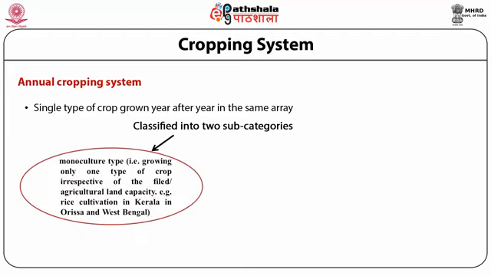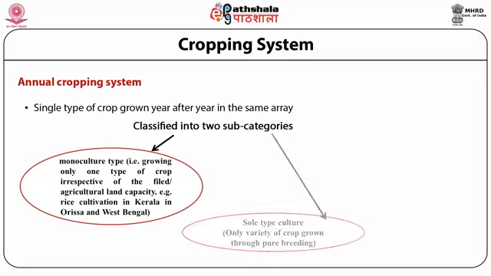In monoculture, only one type of crop is grown in the agricultural land area, for example cultivation of rice in Kerala, Odisha and West Bengal. Whereas in solo culture, we grow only one specific variety of crop through a pure breeding process.